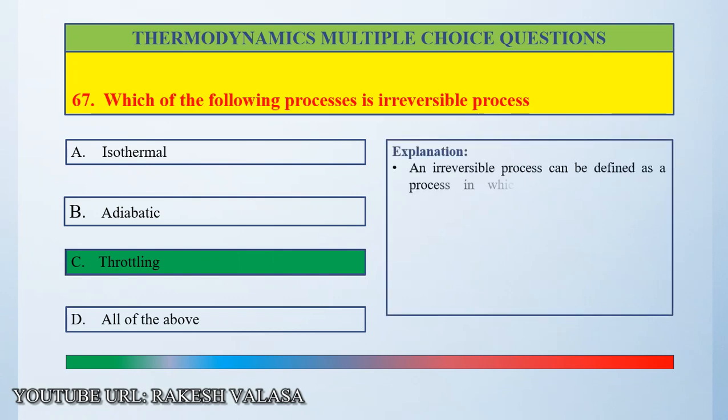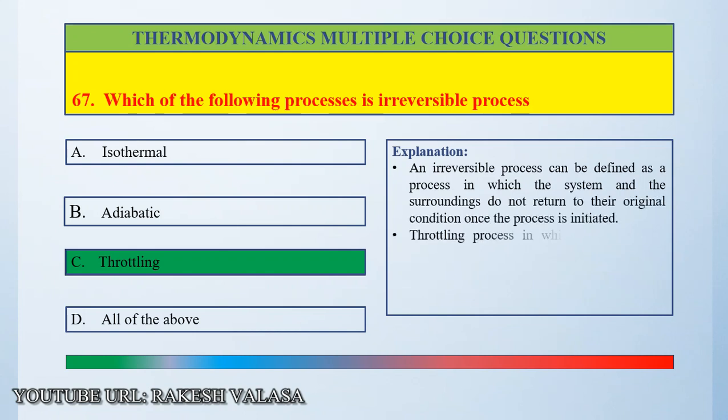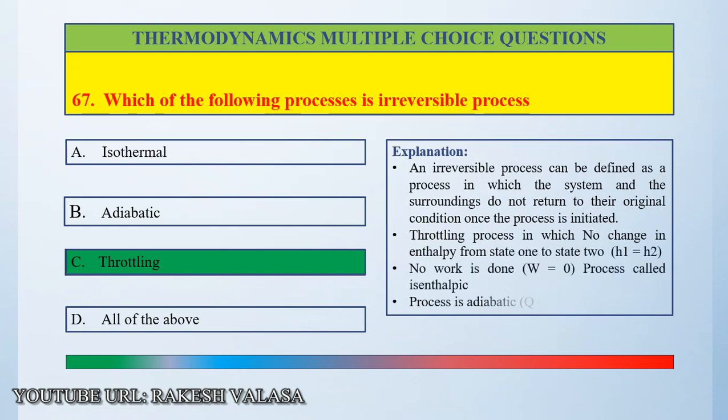An irreversible process can be defined as a process in which the system and the surroundings do not return to their original condition once the process is initiated. Throttling is a process in which there is no change in enthalpy from state 1 to state 2. So H1 equals H2 and no work is done. That process is called isenthalpic, and this process is adiabatic. That means Q equals 0. So the correct answer is option C, throttling.